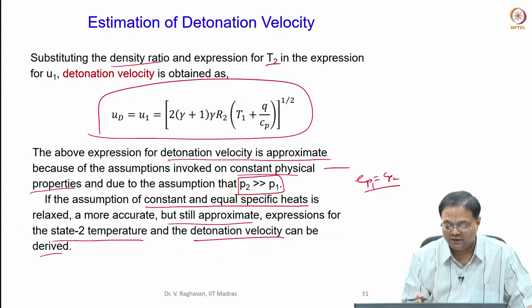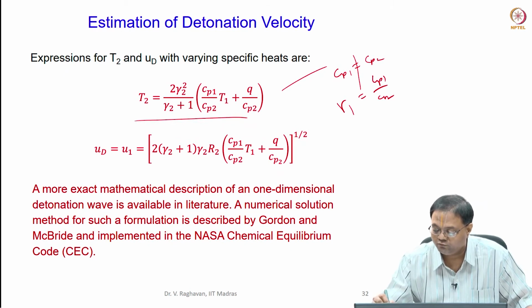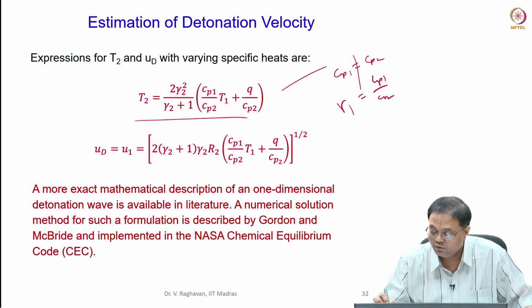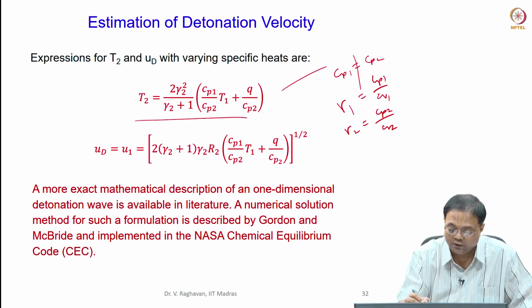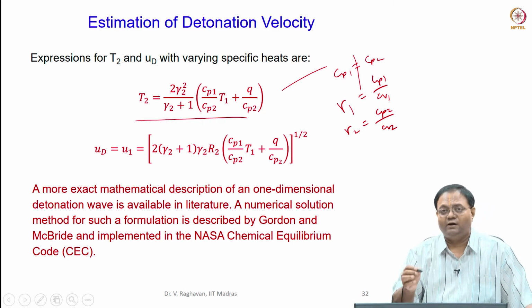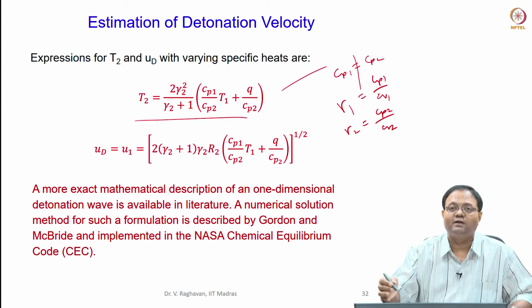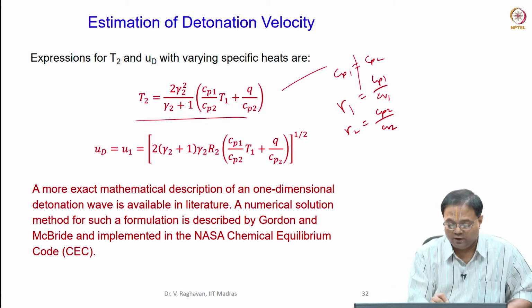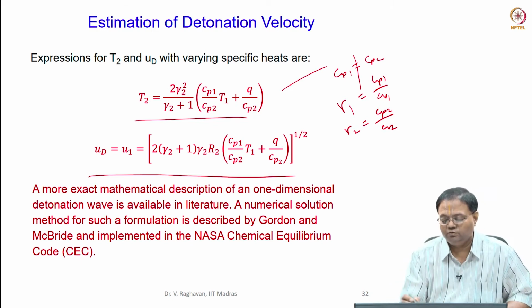But when I relax the constant and equal specific heat assumption for the products, I will take gamma 1 equal to Cp1 by Cv1 and similarly gamma 2 equal to Cp2 by Cv2. Now you can see that I will retain gamma 2 here and the ratio of Cp1 by Cp2 here and get this. It is still approximate, but slightly better than the previous equation, because I am now relaxing the constant property assumption. So I get an improved equation for ud. Okay, so this you can use.